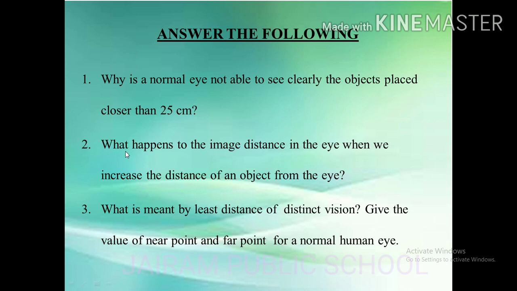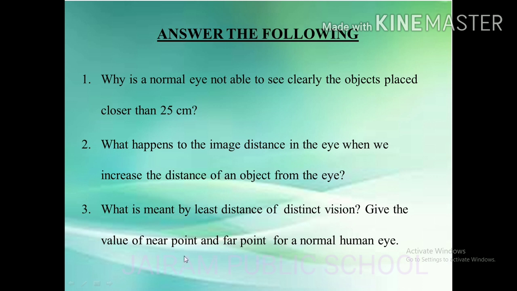Next question is, what happens to the image distance in the eye when we increase the distance of an object from the eye? So the image distance remains unchanged. It is because as the distance of the object increases, the focal length of the eye lens is adjusted by the ciliary muscles, such that the image is formed at the retina. The third question, what is meant by least distance of distinct vision?